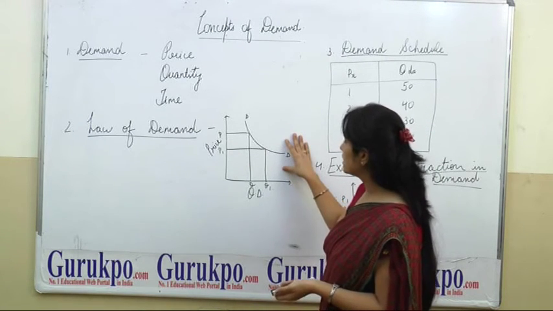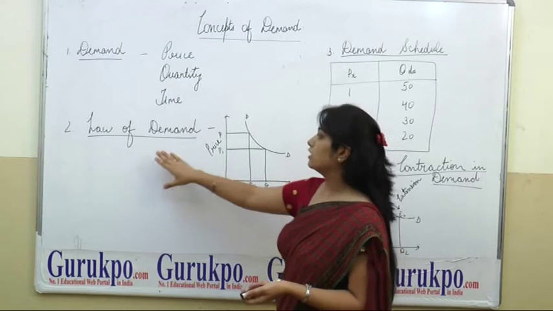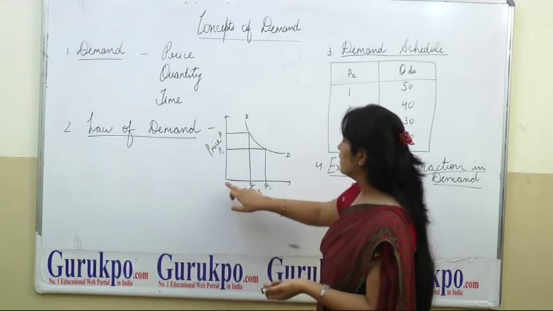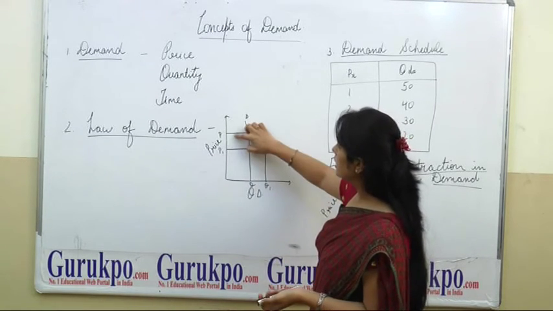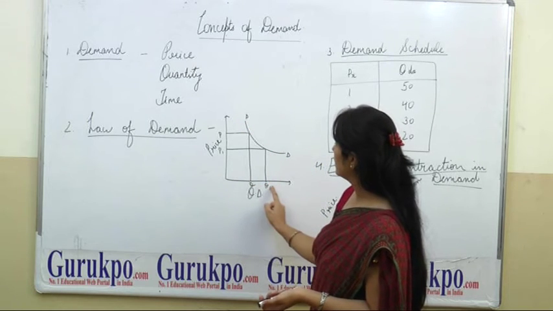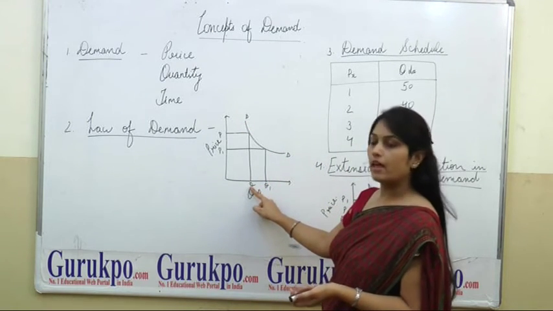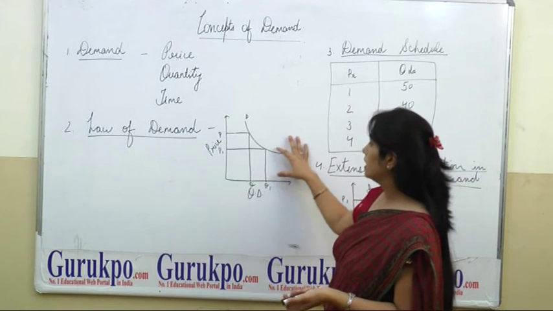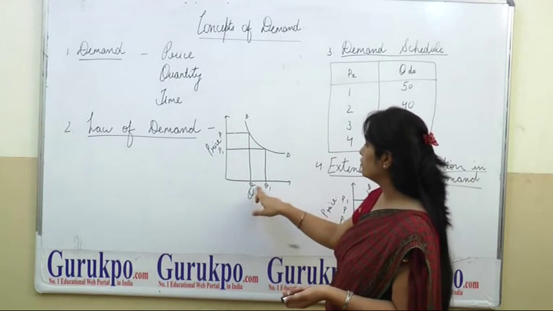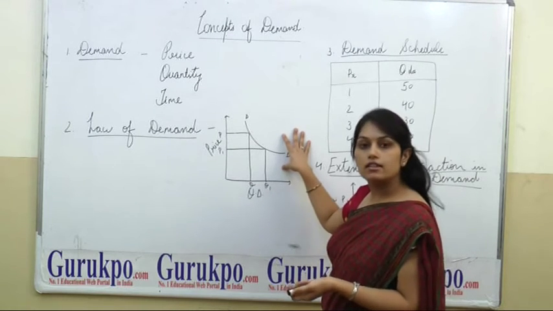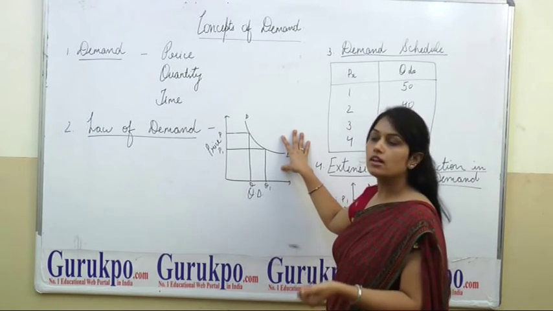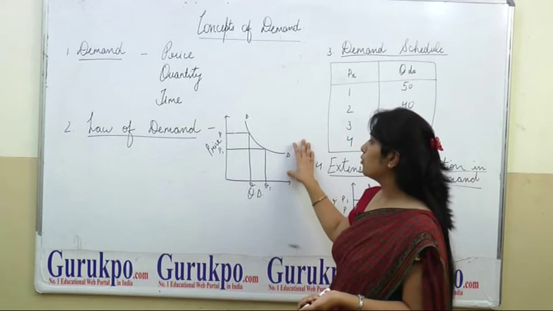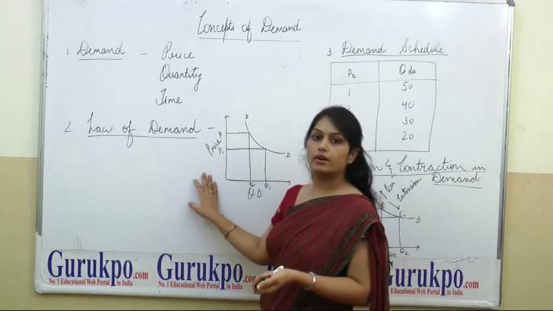This diagram explains the law of demand. When the price of a commodity increases, its quantity demanded decreases from Q to Q1. And when the price decreases, from P to P1, its quantity demanded increases from Q to Q1. Other things remain constant. That means the increase and decrease in quantity is only because of the price.